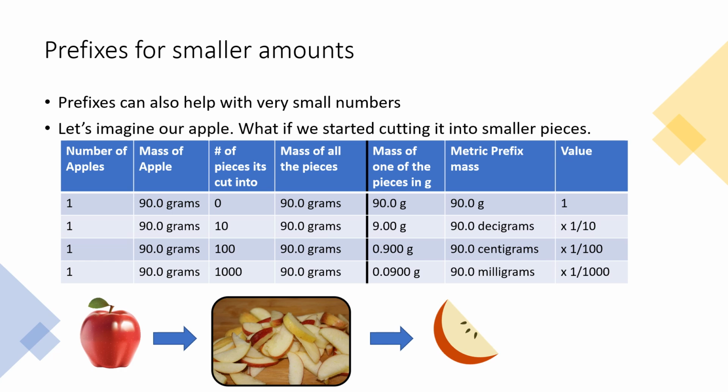We're taking that unit, we're breaking it up into smaller pieces. Those pieces, if we kept them all together, would still weigh the same mass. But if we separate out one of them, it's going to be 1/10th or 100th or 1,000th of the mass of the whole thing. Okay.